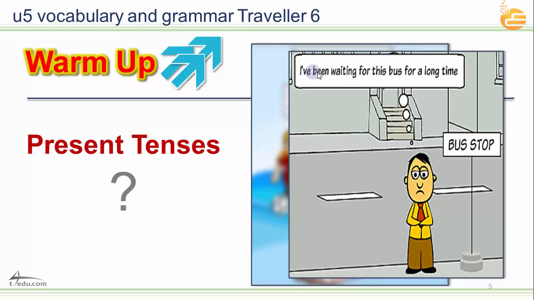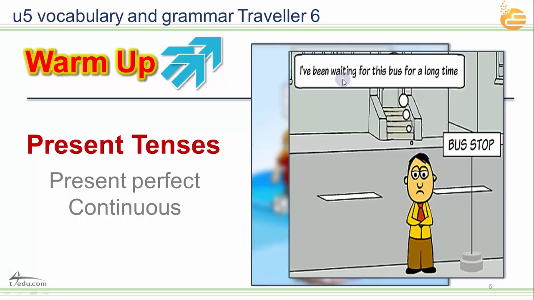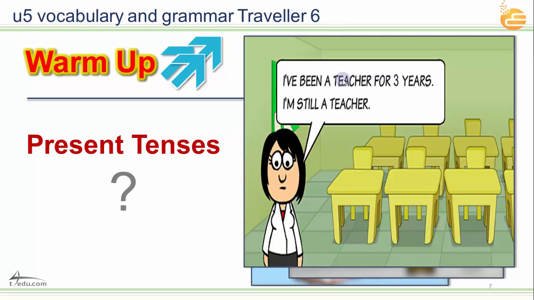Present perfect continuous. You can see the cursor here. In some books they call it the present perfect progressive, especially in the US. I have been a teacher for 3 years.